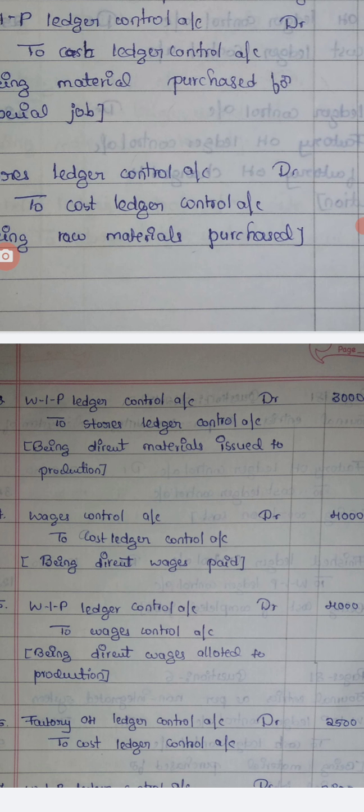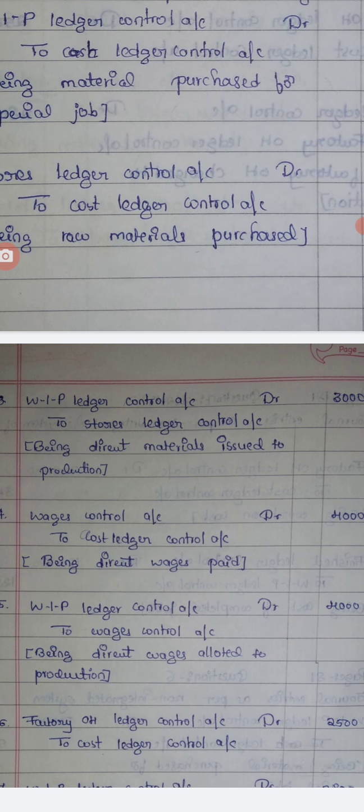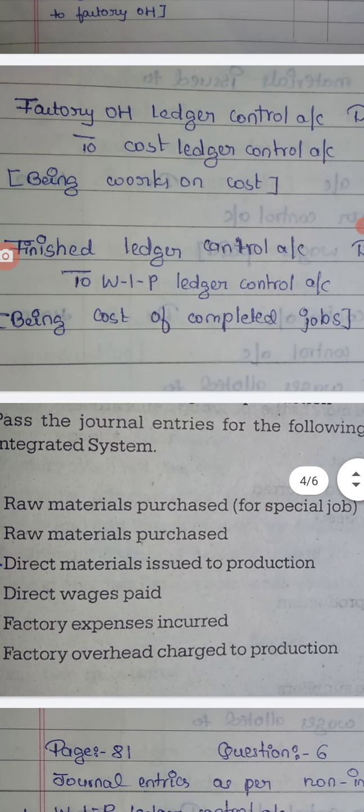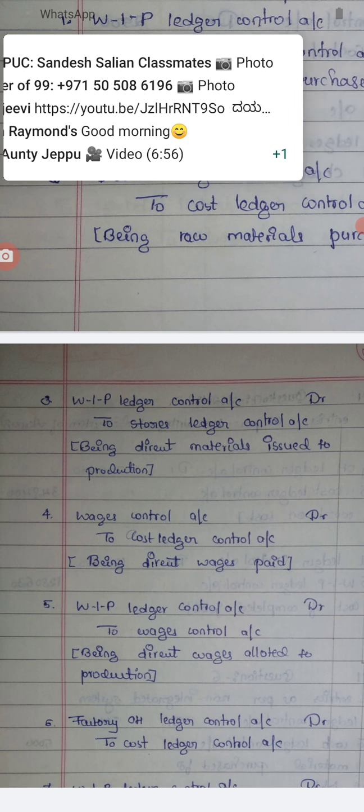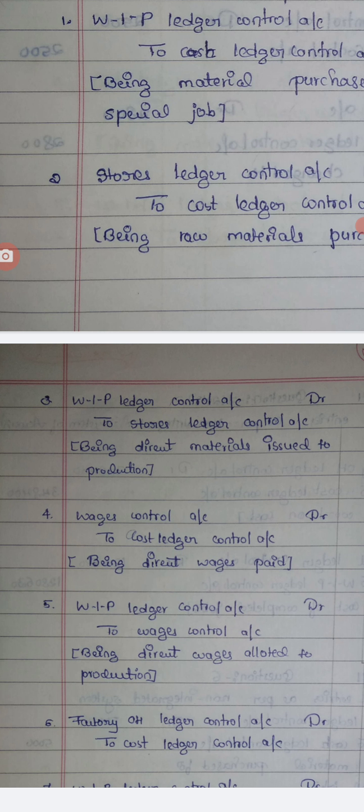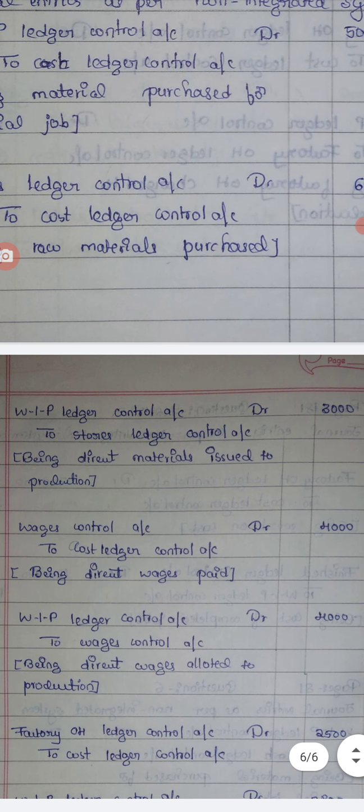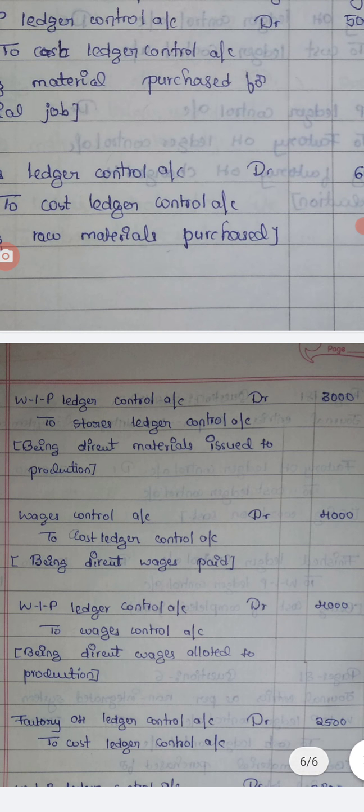Then they have told direct wages paid, so wage control account debtor to cost ledger control account. For that we have to pass an entry for allotment. Paid is over, so for allotment, WIP ledger control account debtor to wages control account, since it is direct wages. Indirect would mean factory overhead, factory overhead ledger control account debtor to wage control account, but since it is direct wages, the same amount goes to WIP. And then the last one.